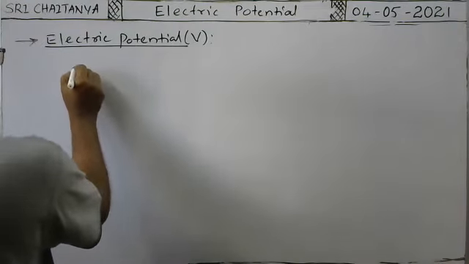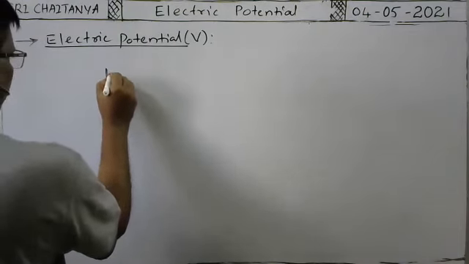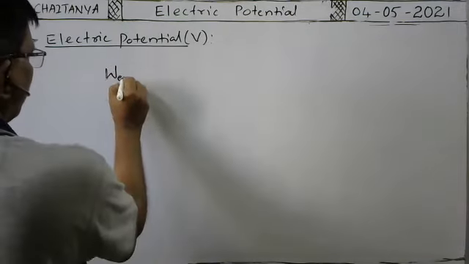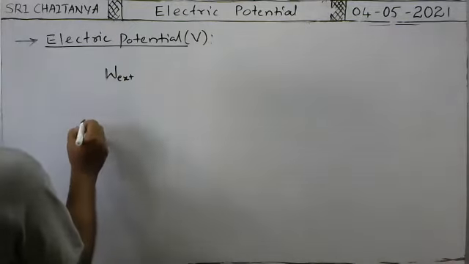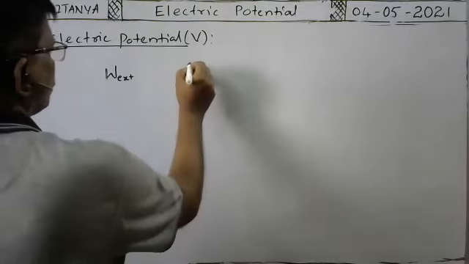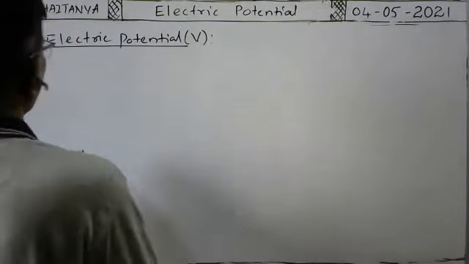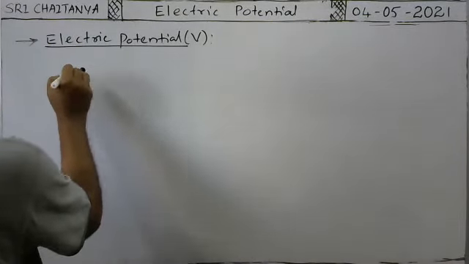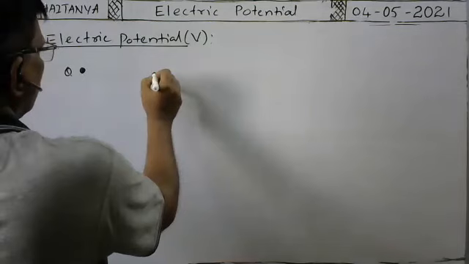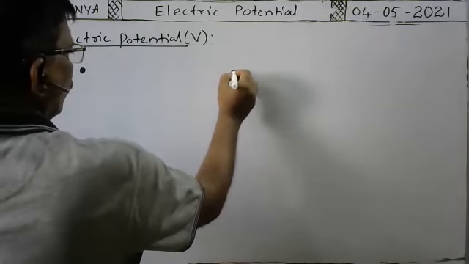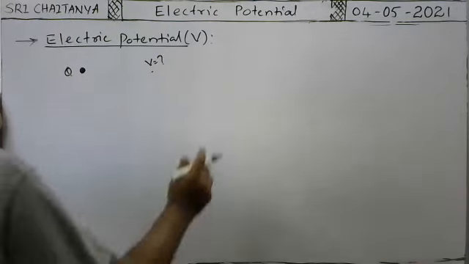Suppose the general definition: the amount of external work done in bringing a unit positive charge from infinity to a point in an electric field is W external. Suppose this is the given charge Q. The region around the charge up to which its influence acts is called the electric field. In that electric field, at a point here, we have to find the electric potential. That is our aim.